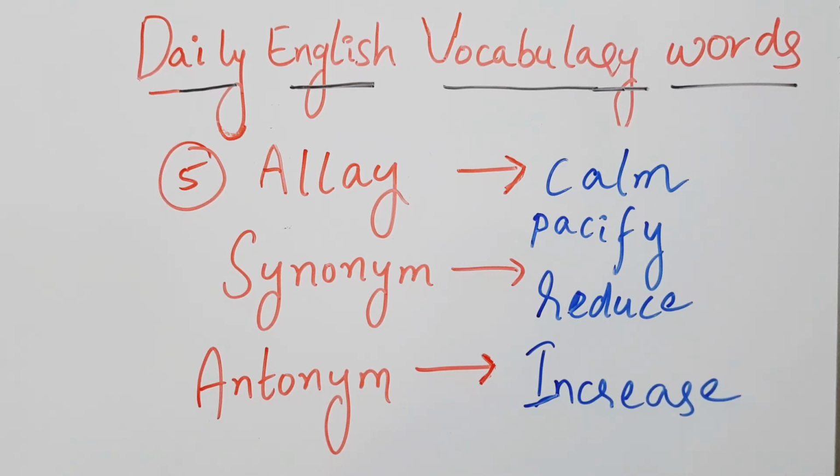Accord means agreement, synonym is grant, antonym is withhold. The fourth one, affected, means artificial, synonym is influenced or pretended, antonym is natural. The fifth, allay, means calm, pacify, synonym is reduce, antonym is increase.